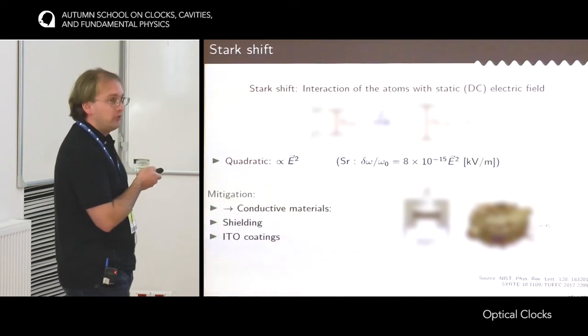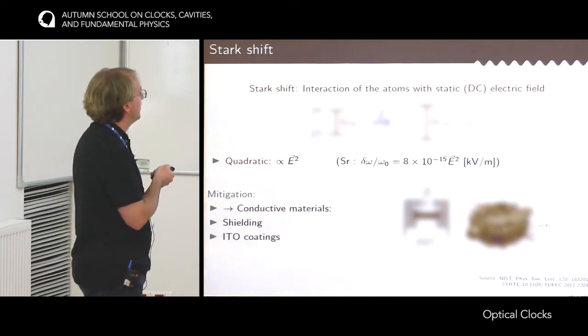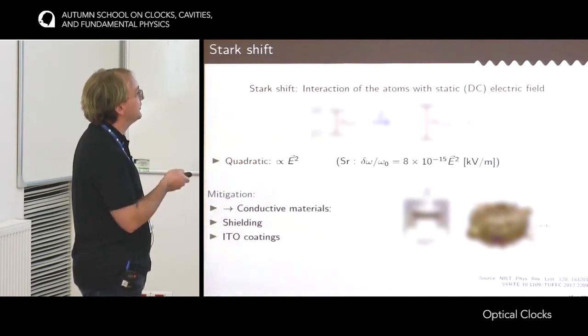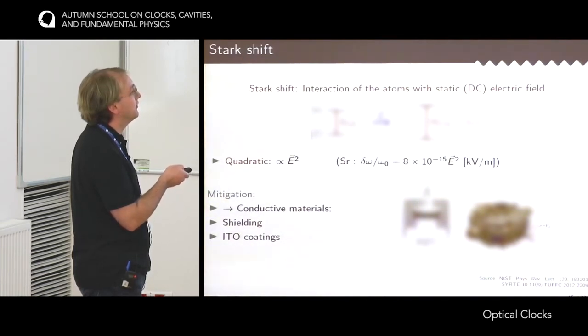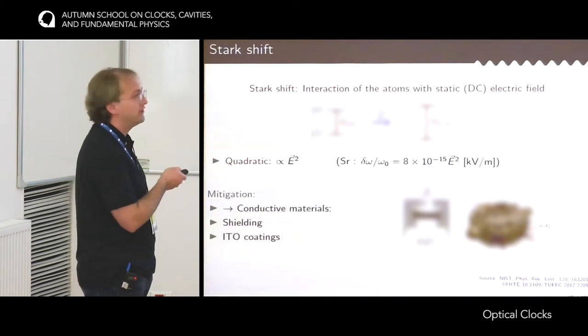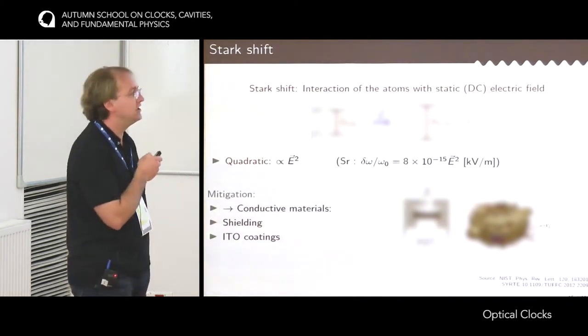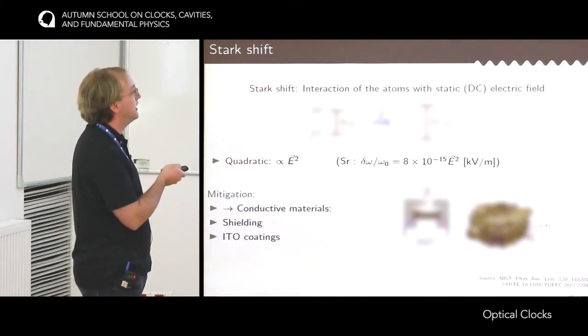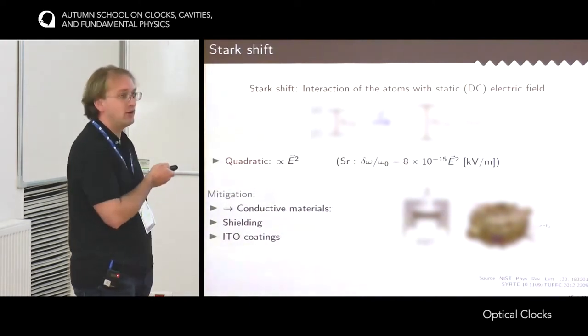So are there other possibilities to get rid of this effect? Well, the main idea is to surround the atom with conductive materials. So either with shielding. For instance, here, if you have a piece of glass with charges on it, and you put a cap on the optics that has a depth that is comparable with its diameter, then you can show that the electric field is very, very efficiently shielded. So it's possible to damp the electric field between inside and outside by orders of magnitude.